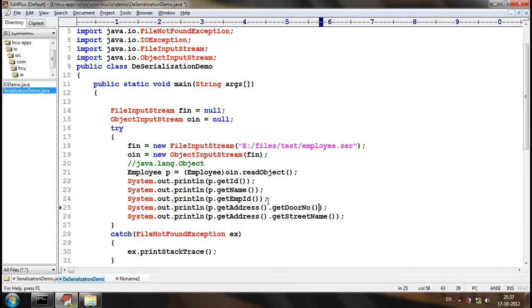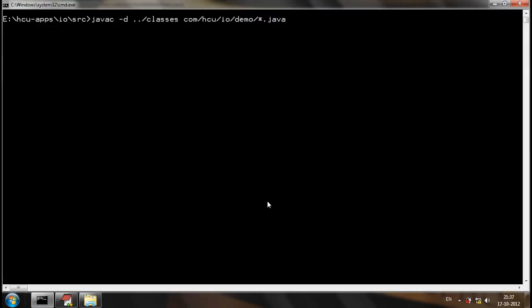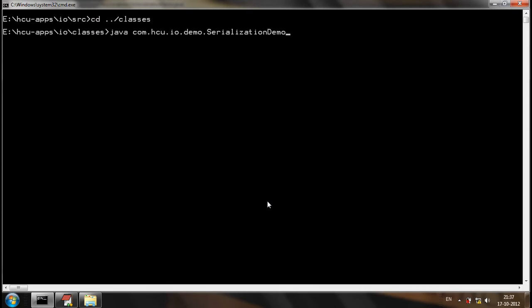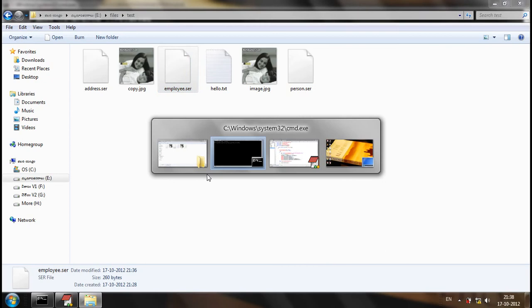Parenthesis is not there for door number. Now let me compile, go to the classes, and execute the deserialization. The Employee object and the corresponding Address object have already been serialized into this file. Now let me try to deserialize.